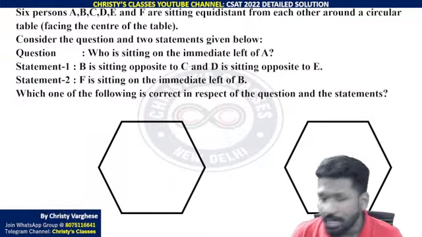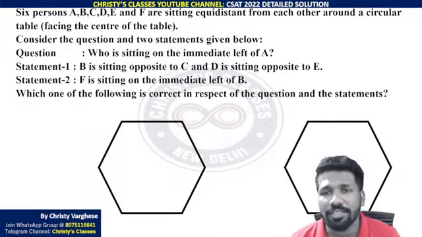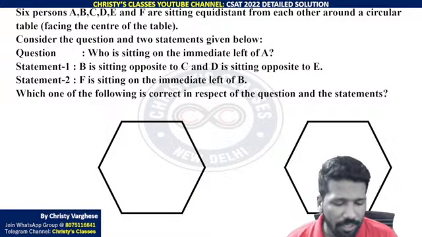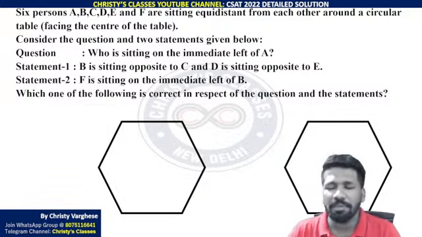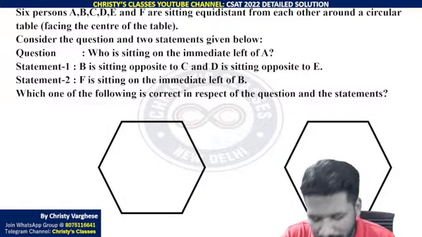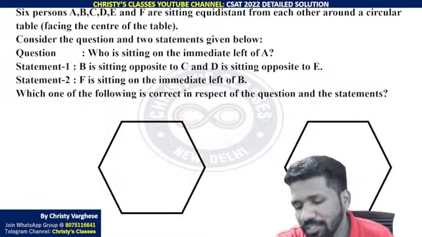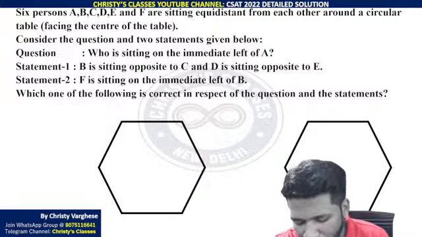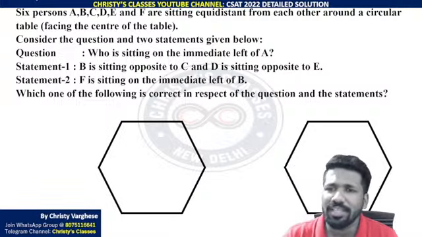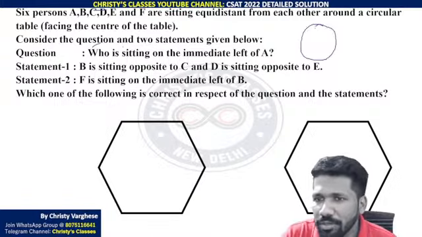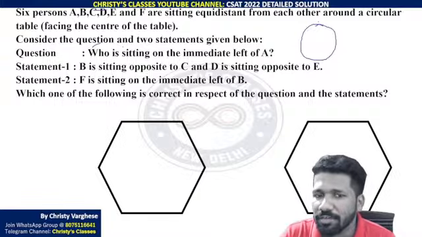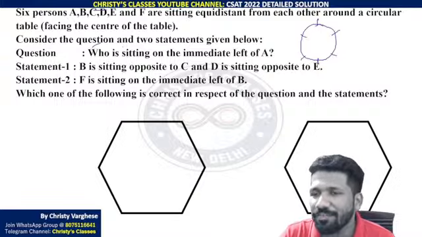Okay, due to lack of time, I will start explaining. 6 persons A, B, C, D, E, F are sitting equidistant from each other around a circular table. So for the seating arrangement, one technique you can use is, for 6 people, you can draw a hexagon, and on the vertices of the hexagon you can place the people. If it is 8 people, you can draw an octagon, an 8-sided polygon, and place the people on its vertices. Why is it easier than drawing a circle? Because drawing 6 equally separated positions is a little difficult.